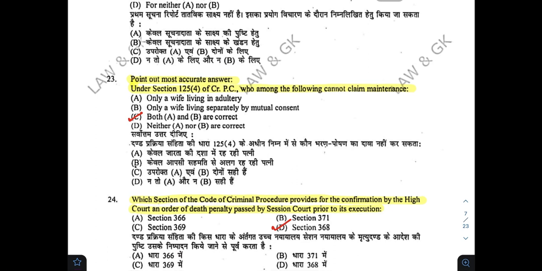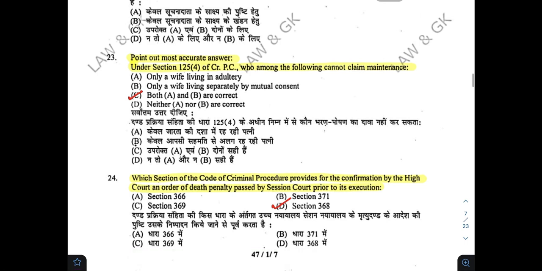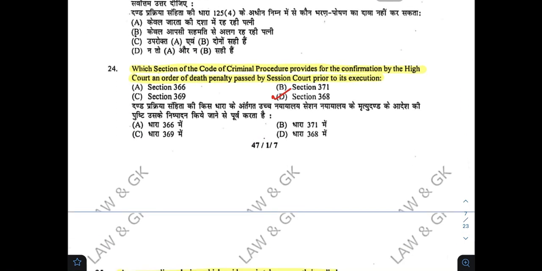Under section 125(4) of CRPC, who among the following cannot claim maintenance? C. Which section of CRPC provides for the confirmation by High Court an order of death penalty passed by Session Court prior to its execution? D.